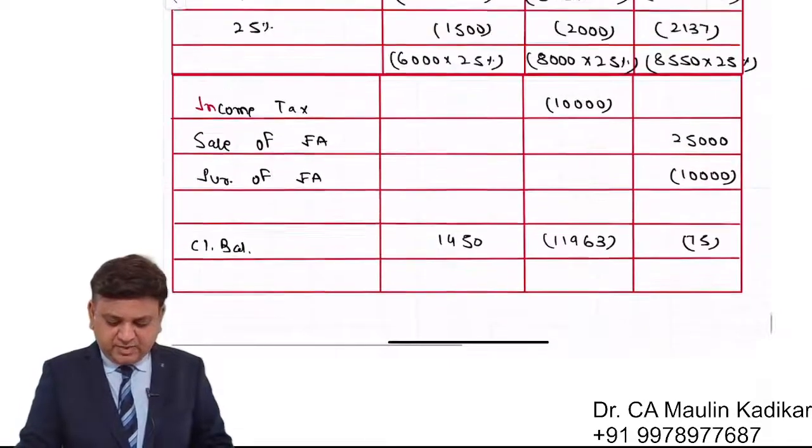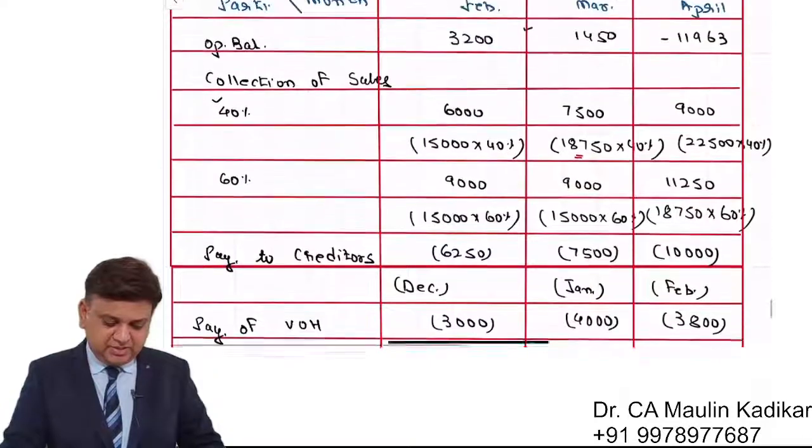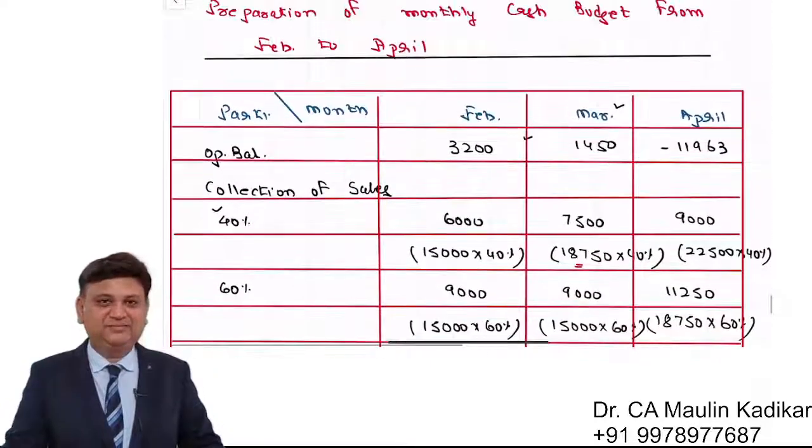This is the way we are required to prepare this simple cash budget as a part of the answer.